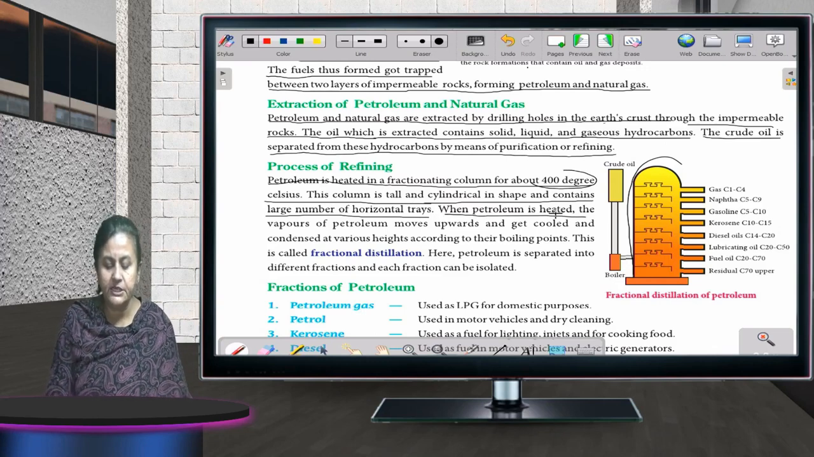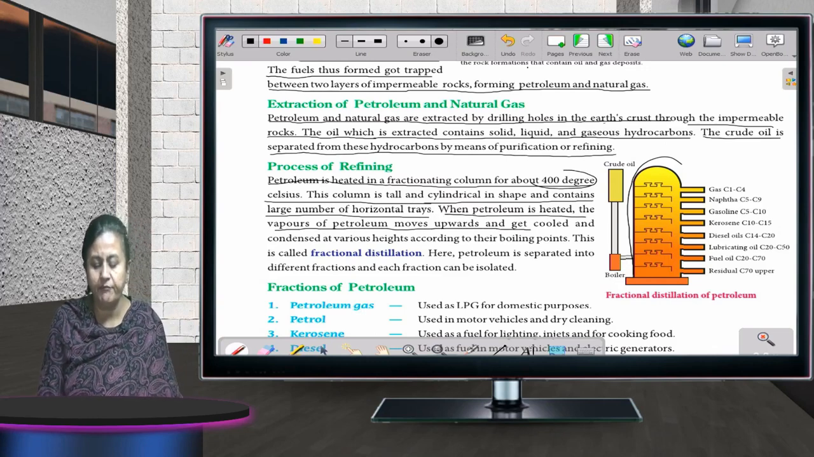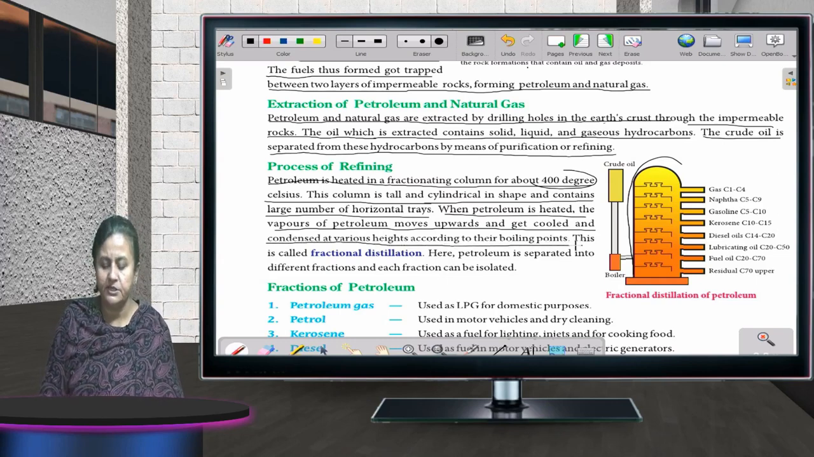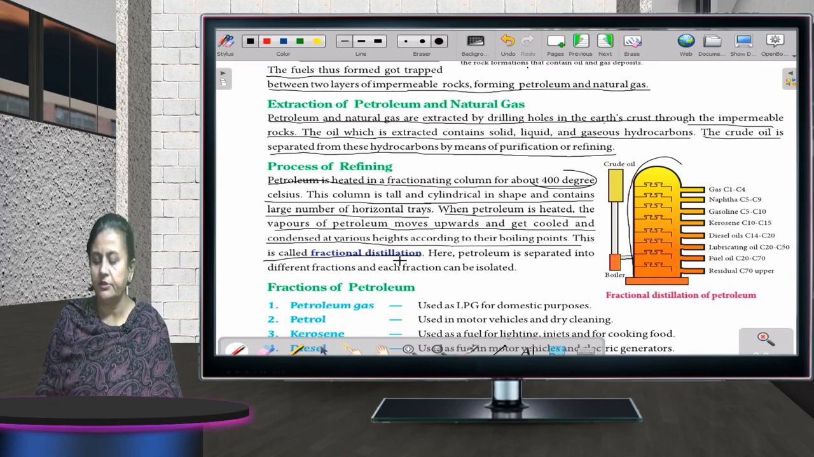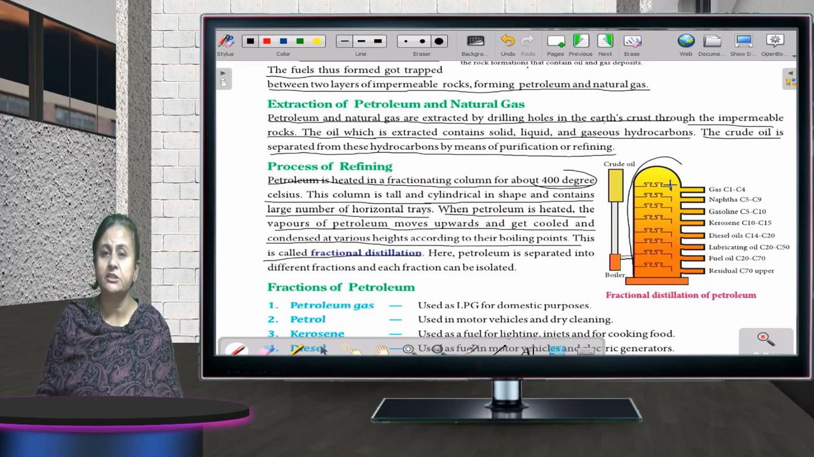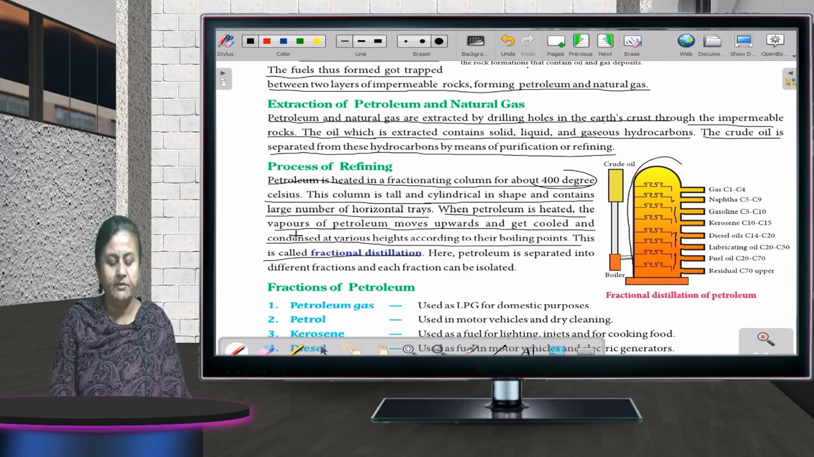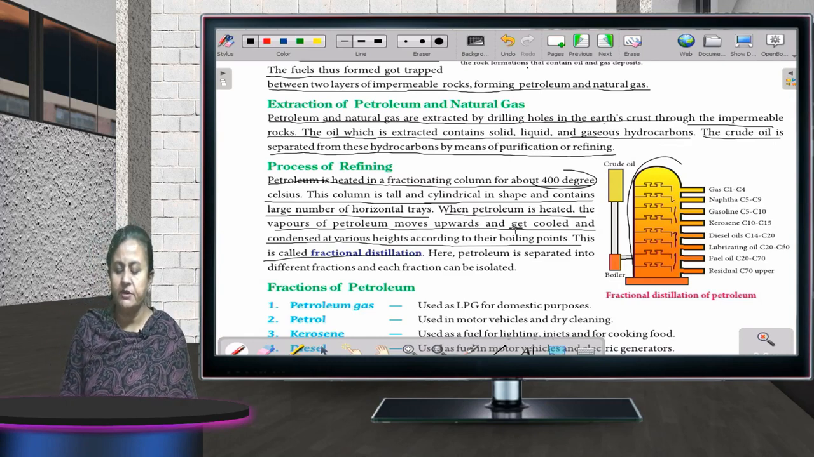When petroleum is heated, the vapors of petroleum move upward and get cooled and condensed at various heights according to their boiling points. This is called fractional distillation. Now, when this petrol is heated, it is rising up. The vapors of petroleum move upwards and get cooled and condensed at various heights according to their boiling points, and this is called fractional distillation.